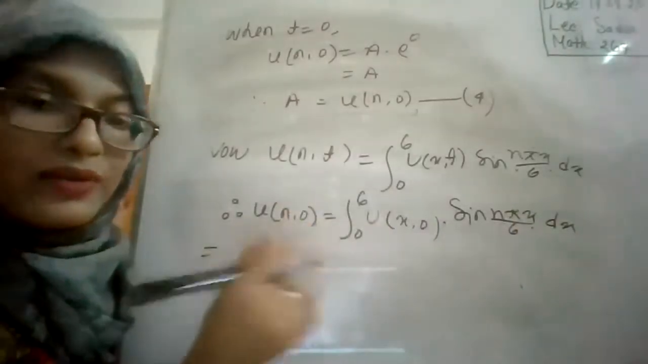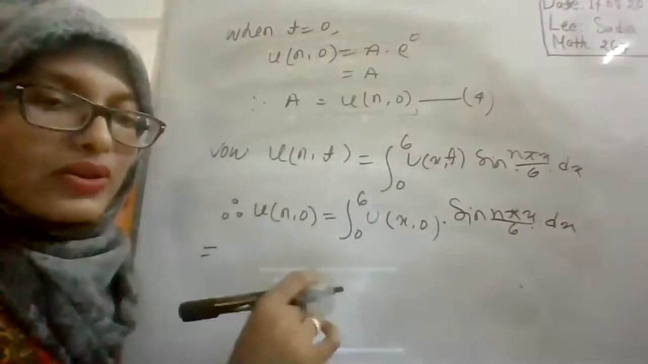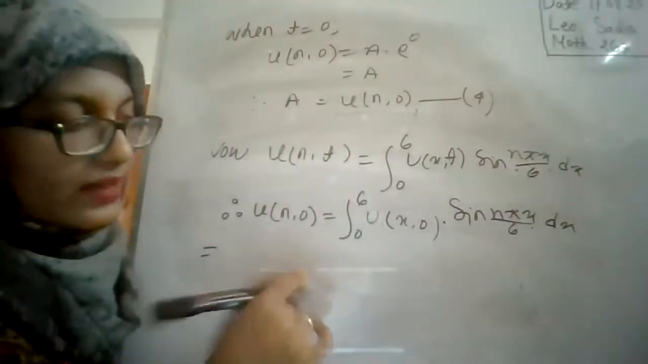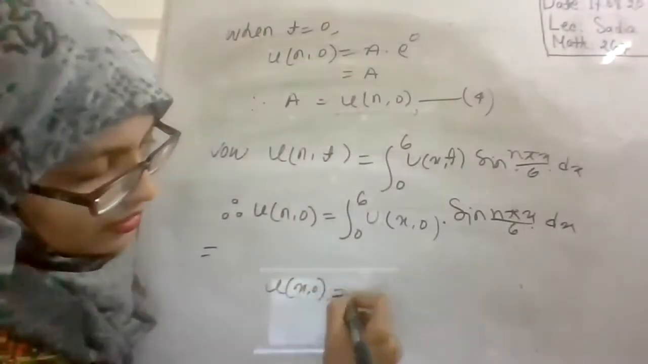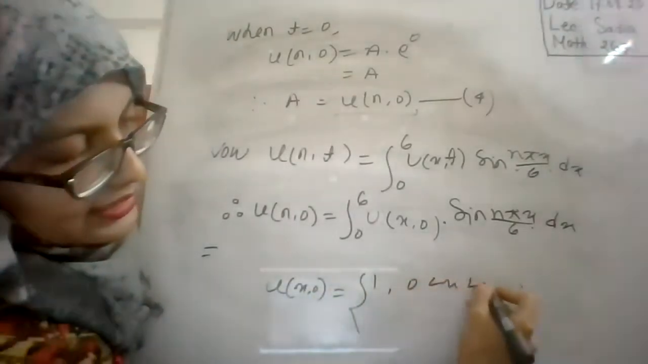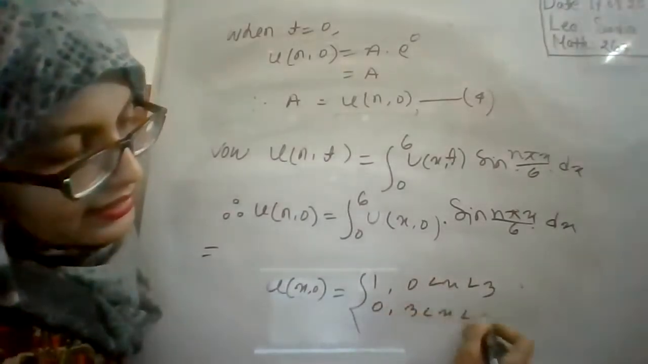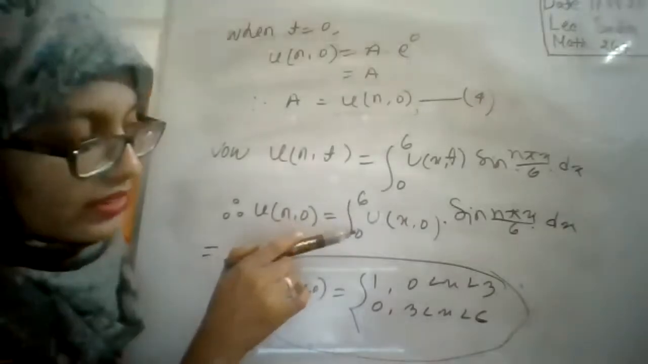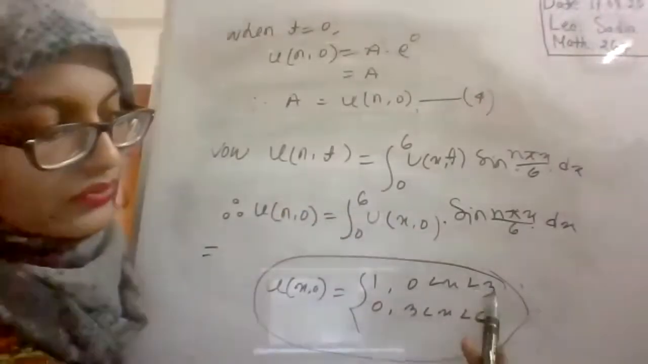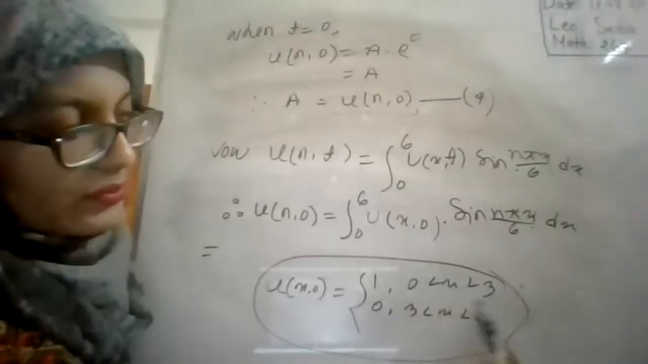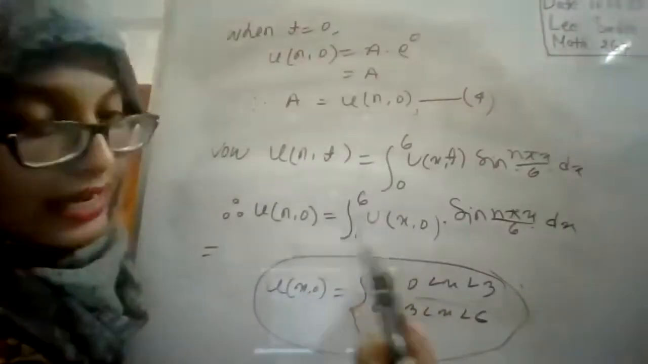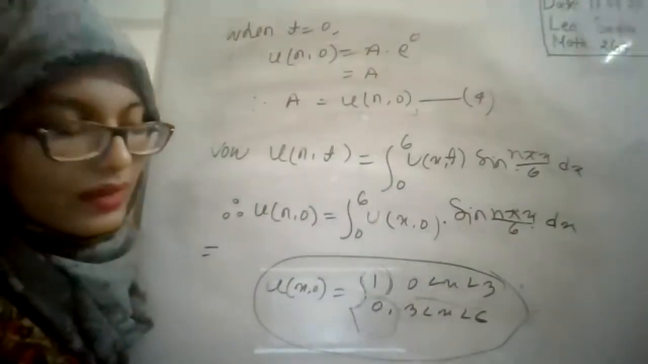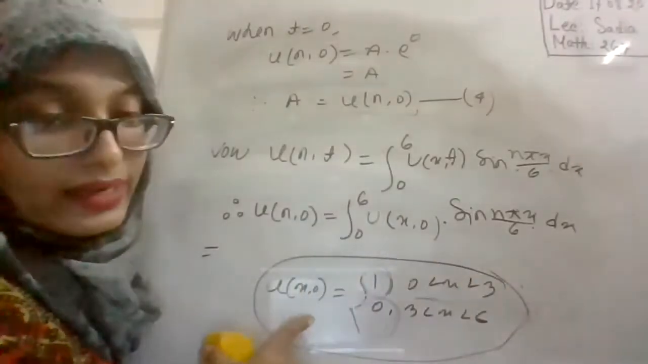So now you have to consider your given initial condition, and that given initial condition is a piecewise function, right? Your given initial condition is u(x, 0) equal to 1 for 0 less than x less than 3, and 0 for 3 less than x less than 6. It is given in your question, right? So now you have to divide your whole interval 0 to 6 into these two subintervals, 0 to 3 and 3 to 6. For 0 to 3, you have to consider u(x, 0) is equal to 1. And for 3 to 6, you have to consider u(x, 0) is equal to 0. Okay. So now it is given in your problem.